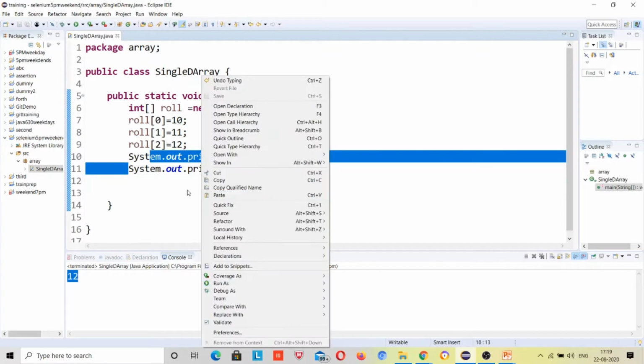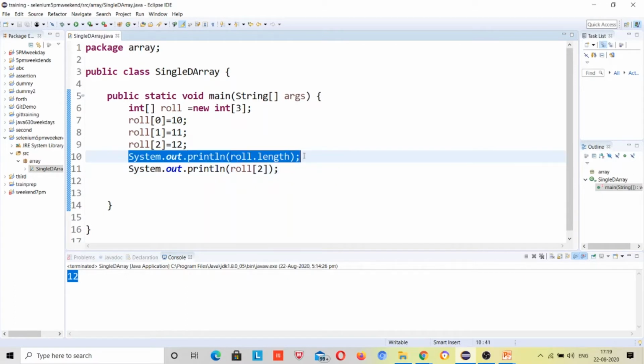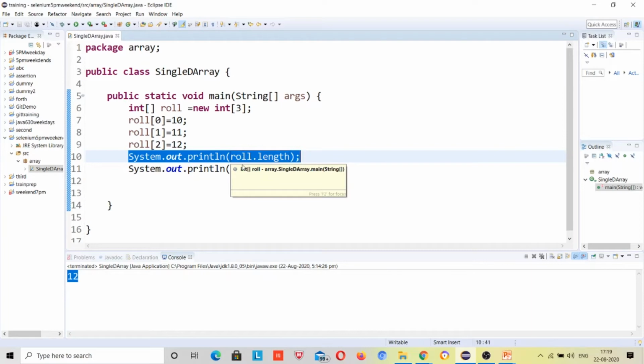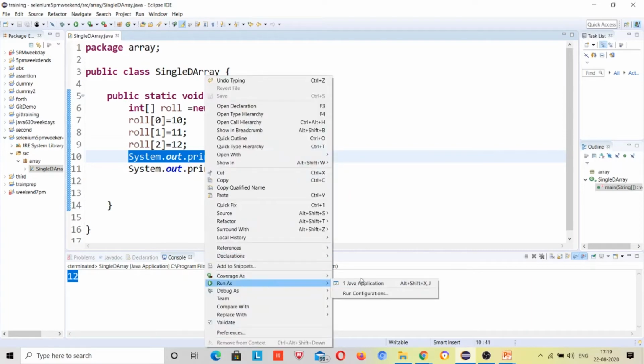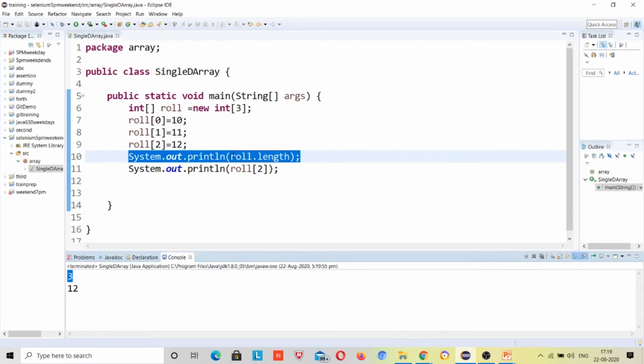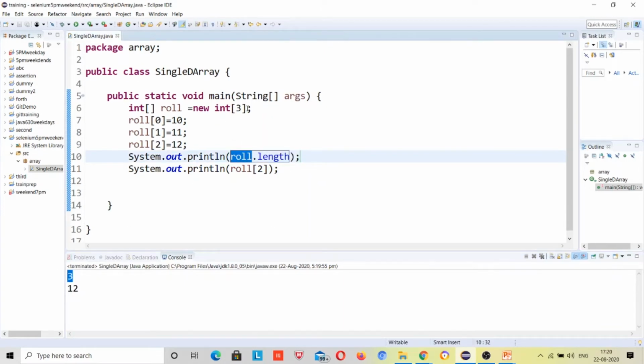These are small things, but we will need them every time we are working with an array or a list, collection, whatever. So the first one printed the size of the array, roll dot length. The size of the array was 3, so it printed 3. And the second time I wanted to access the value at that particular second index of this array, so it printed 12, right?